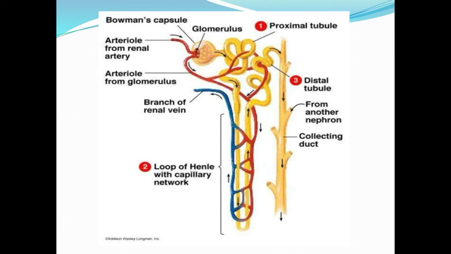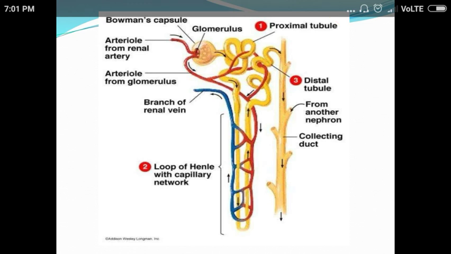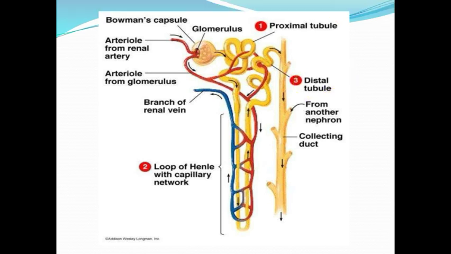The next one is the proximal convoluted tubule, and the distal convoluted tubule which is present after the loop of Henle, with a capillary network. This U-shaped structure is called the loop of Henle. Here is the proximal convoluted tubule, here is the distal convoluted tubule. This is the major part of the nephron.